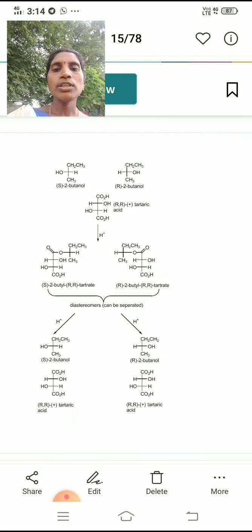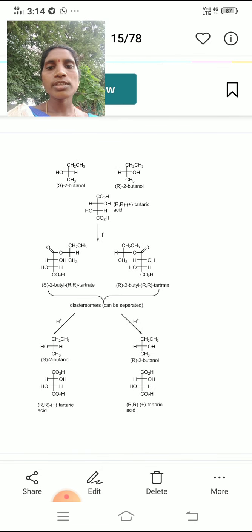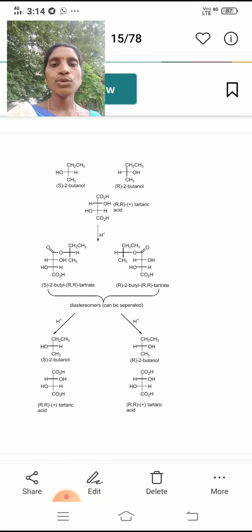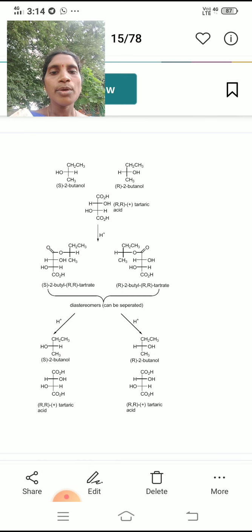Resolution of 2-butanol. Here the two enantiomers, S-2-butanol and R-2-butanol, are used.